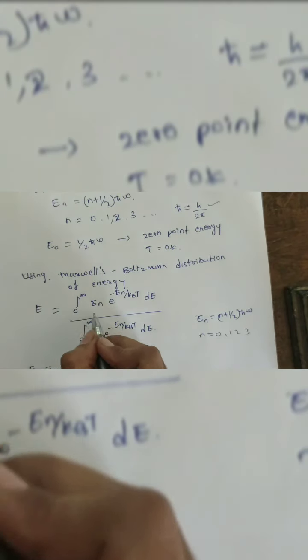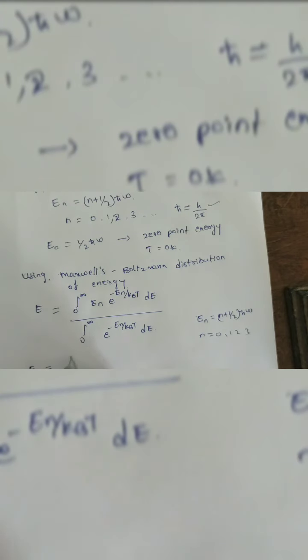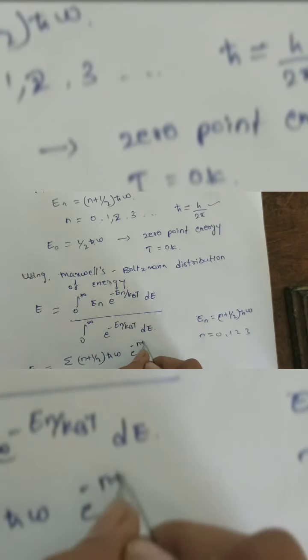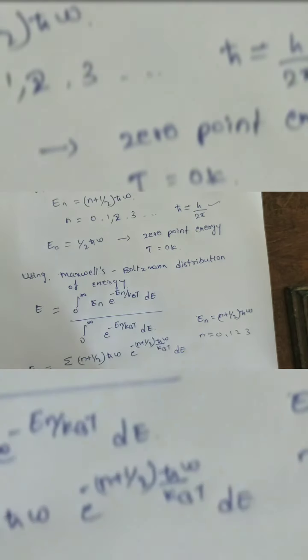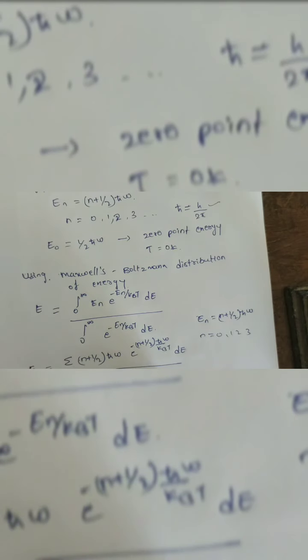For that, change this integration to summation, that is, summation over (n plus half) h cross omega e^(-(n plus half) h cross omega/kBT) divided by summation over e^(-(n plus half) h cross omega/kBT).